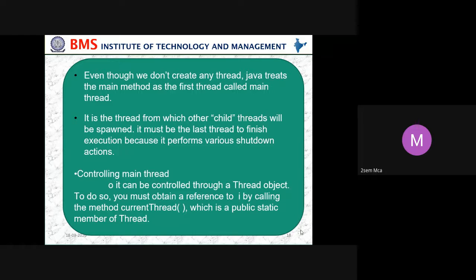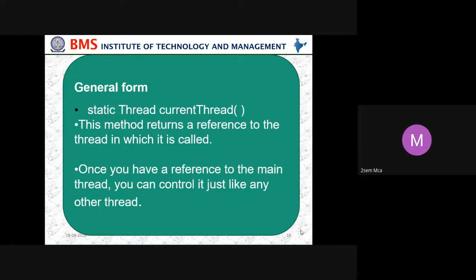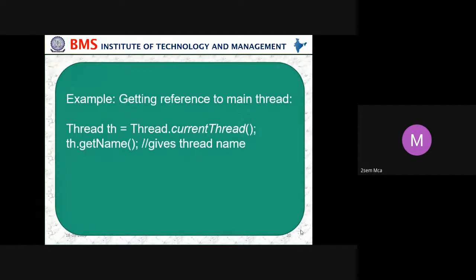Controlling the main thread: it can be controlled through a thread object. To do so, you must obtain a reference to it by calling Thread.currentThread, which is a public static member of Thread. The general form is static Thread currentThread(). This method returns a reference to the thread in which it is called. Once you have a reference to the main thread, you can control it just like any other thread.